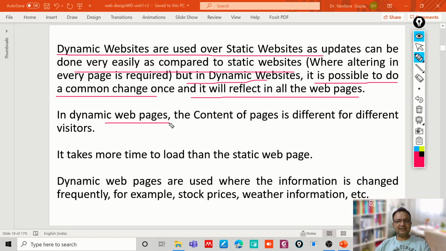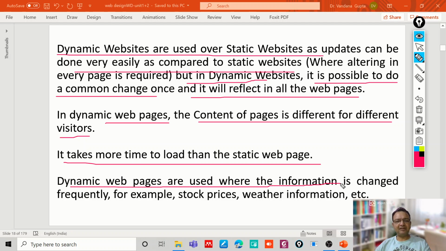In dynamic web pages, the content of the web page is different for different visitors depending upon their requirement, depending upon which option they are selecting. That's why dynamic websites take more time to download than static websites. Dynamic websites are preferably used when the information is changed frequently. For example, if you design a website for stock prices or weather information, etc., where we see the information gets updated frequently over a period of time.